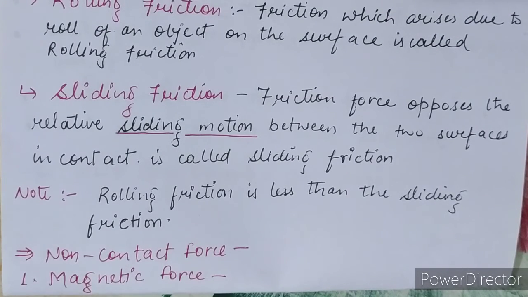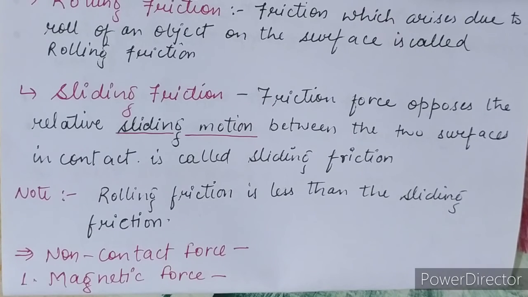And it has three types. First is magnetic force. Second is electrostatic force. And third is gravitational force. Three types of force are there for the non-contact force.